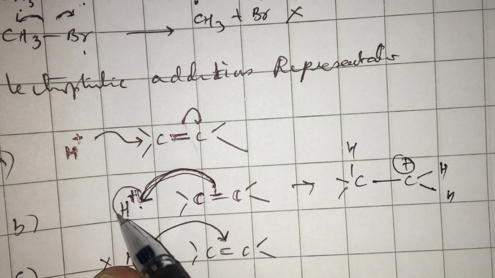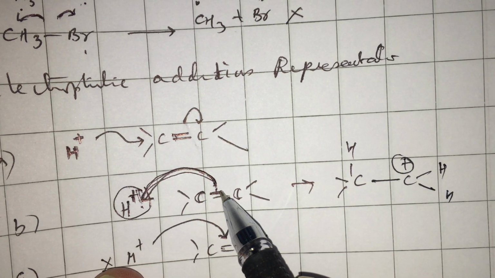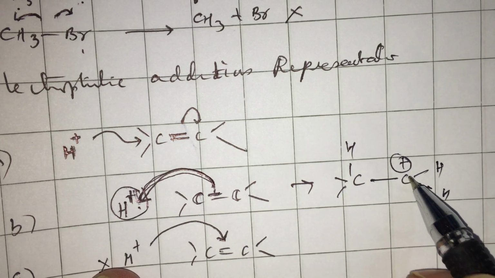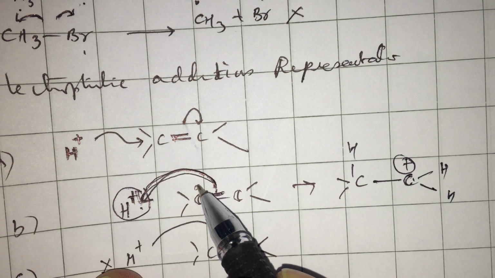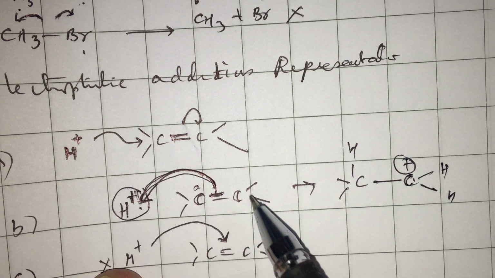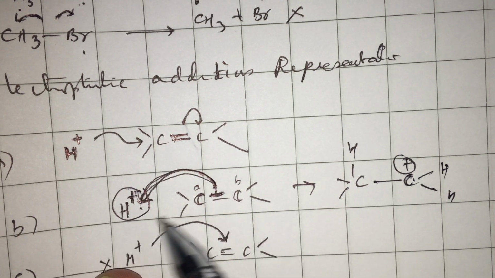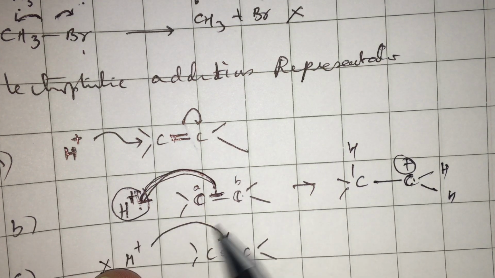Whenever an H plus is attacked by the pi electron, the next carbon automatically gets a plus charge because the pi electron has gone to connect carbon A and H. Of course, it can come to B and combine with H. Either way it can go.